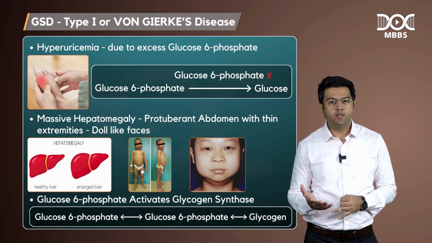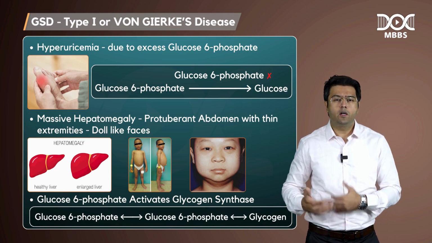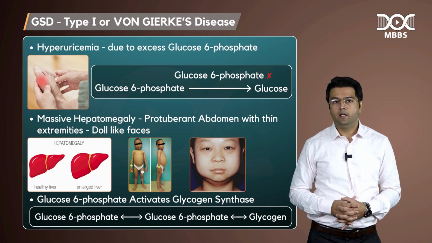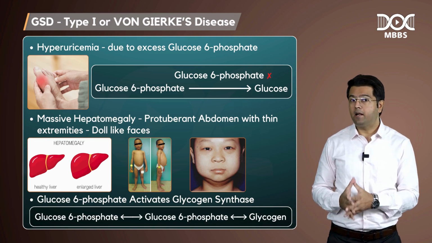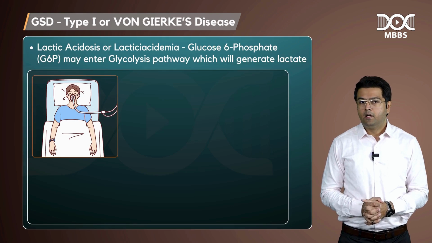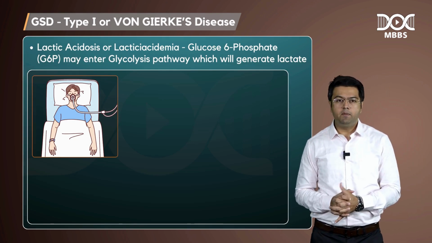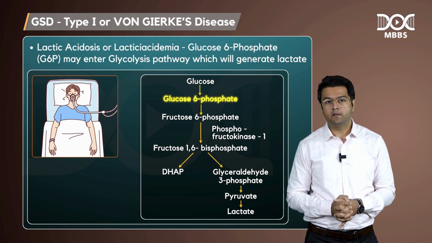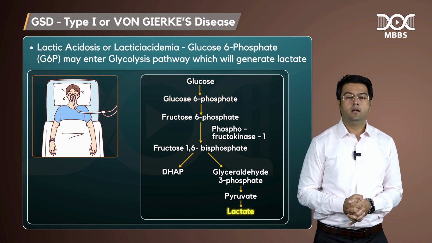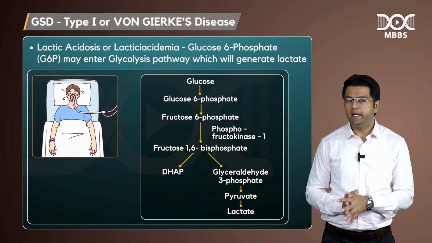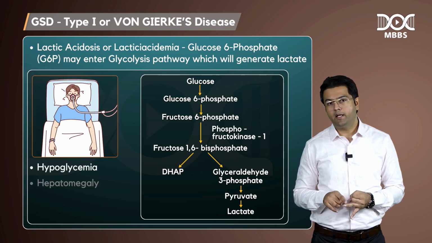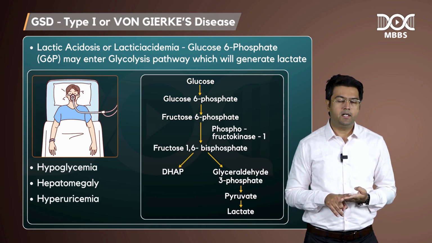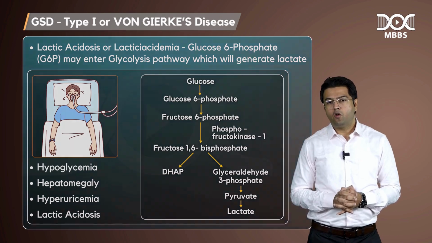Okay. So guys, glycogen synthase will unnecessarily keep on making more and more glycogen. This will keep on being stored in the liver, and the liver keeps on enlarging, right? So that is hepatomegaly, enlarged liver. Now the third is lactic acidosis. Lactic acidemia may also happen because the G6P may enter or flood the pathway of glycolysis, right? And which may generate lactate. So guys, these are the few features that you must remember. Again, summarizing: hypoglycemia, hepatomegaly and hyperuricemia, all starting with the H, right? And maybe lactic acidosis. So guys, this is von Gierke's disease.